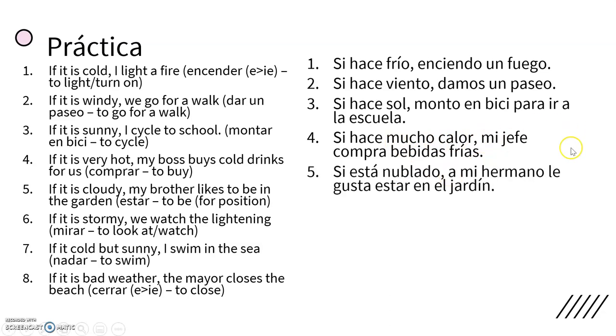Si está nublado, a mi hermano le gusta estar en el jardín. So this is in personal verbs. Remember, put that le before gusta, he, she, and it. Mi hermano, when we mention the name of somebody, we put this little a before it. And then afterwards, when we've got a verb that is still related to the person who's doing the first verb, so my brother's doing the liking and he's being in the garden as well, we just put the infinitive, okay? Estar we also use for position, so there's a lot there. If you're not sure about those, there's a video on the use of personal a, there's a video on impersonal verbs, and there's a video on the verb ser and estar.